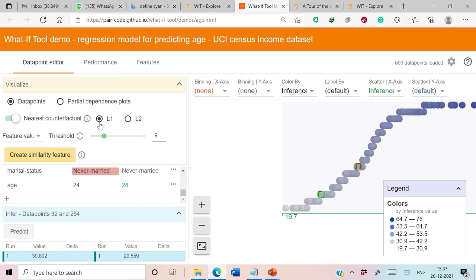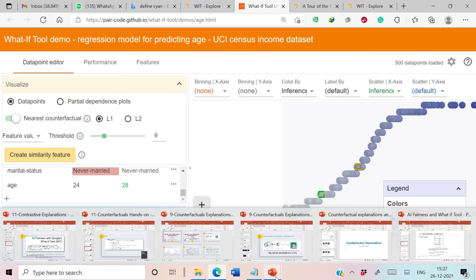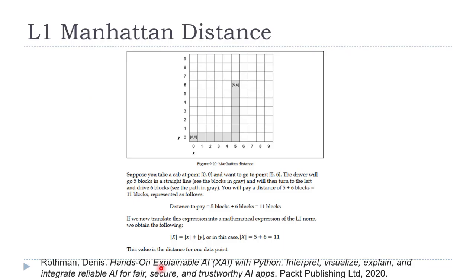When we have to generate the counterfactuals, we have to select the distance metric. By default the distance metric is L1. We can change it to L2. Let's quickly discuss the meaning of L1 and L2. As mentioned by Denis in his book on explainable AI, L1 refers to Manhattan distance. In order to move from 0,0 to 5,6, in case of Manhattan distance, the path will be this.